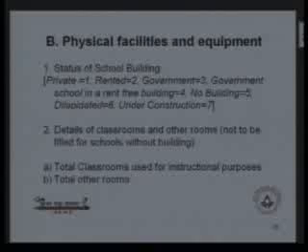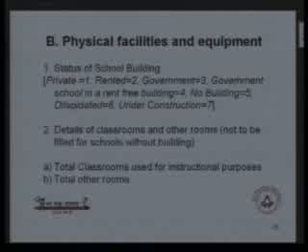Now the next page, 4th page of the data capture format, that is physical facilities and equipment. This page was already available in the previous year also, so this is not a new page. The first variable in this particular page is status of school building, where we have to specify the status of the current school building, whether it is a private school building, rented school building, whether it is a government school building, or whether it is a government school running in a rent-free building, or the school does not have a building. Then you have to specify code 5.